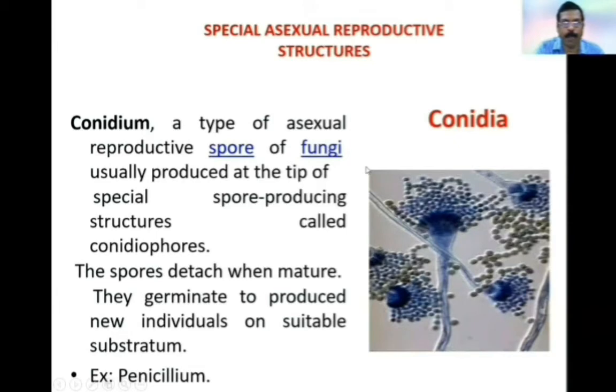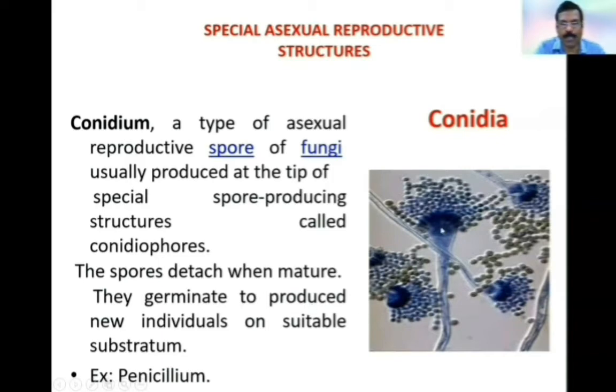Conidia. In singular, it is called conidium. A conidium is a type of asexual reproductive spore of fungi usually produced at the tip of special spore-producing structures called conidiophores. The spores detach when they mature. They germinate to produce new individuals on suitable substratum.